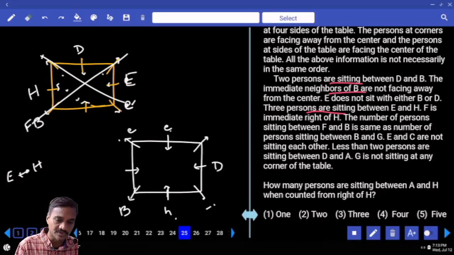Say F is here, then E and H will be adjacent. Then G will be here. Or F is here, E and H, then F will be here. Does it fit or not? And two possibilities.